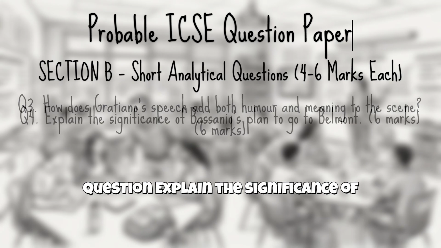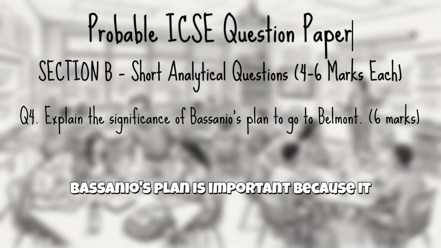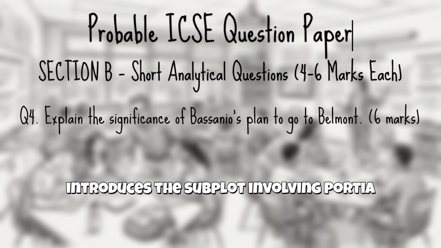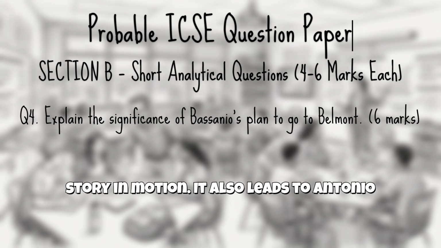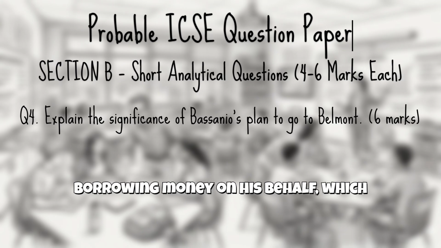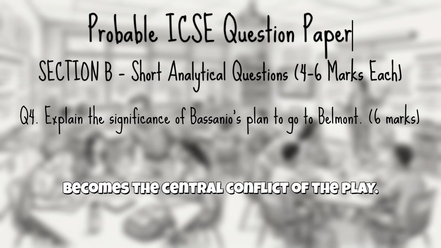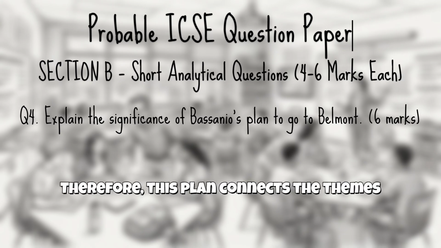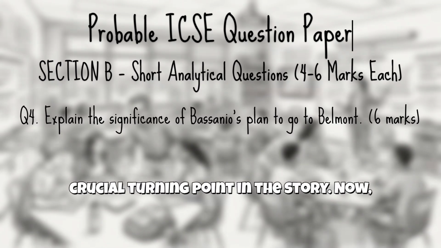Next question. Explain the significance of Bassanio's plan to go to Belmont. Bassanio's plan is important because it introduces the subplot involving Portia. His desire to marry her sets the story in motion. It also leads to Antonio borrowing money on his behalf, which results in the bond with Shylock. This becomes the central conflict of the play. Therefore, this plan connects the themes of love, wealth, and risk, making it a crucial turning point in the story.